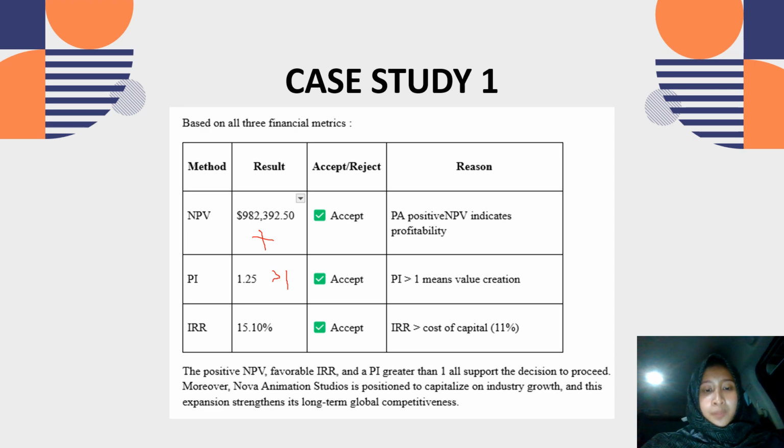So the positive NPV, favorable IRR, and PI greater than 1 all support the decision to proceed. Moreover, Nova Animation Studios is positioned to capitalize on industry growth, and this expansion strengthens its long-term global competitiveness.